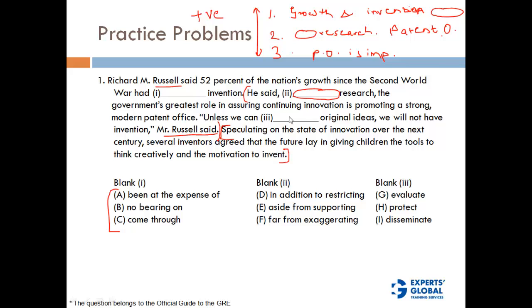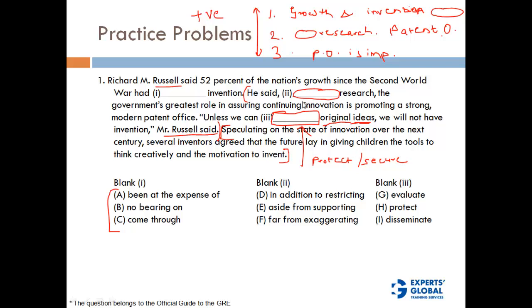So unless we can dash original ideas, we will not have invention. So what is this dash? This dash is relating to what the patent office does. And what does the patent office do to original ideas? Patent office protects original ideas, right? So this is going to be something like protect or secure, right? Protect or secure. That is the third blank, right?